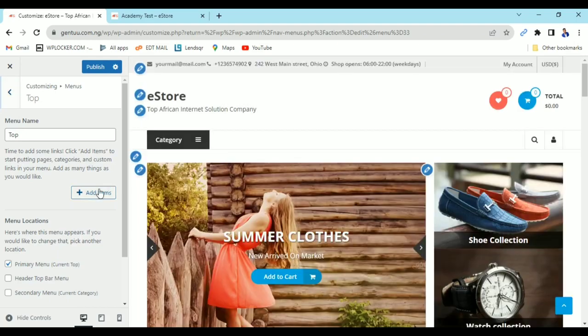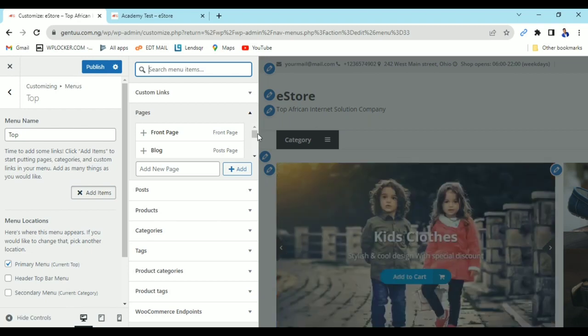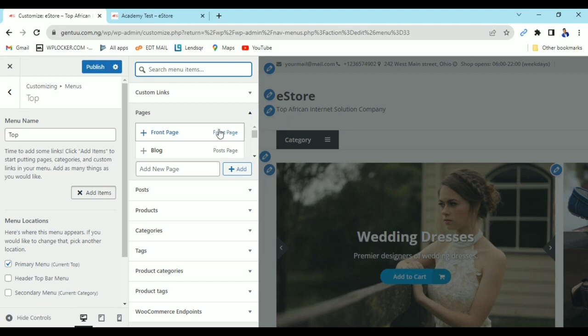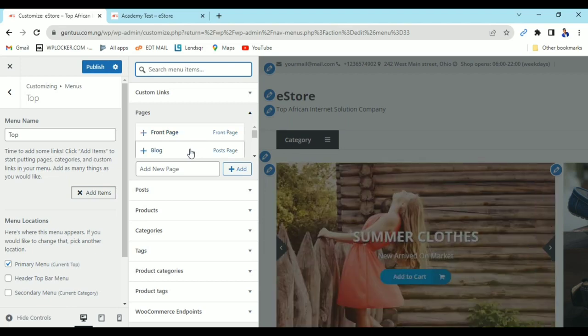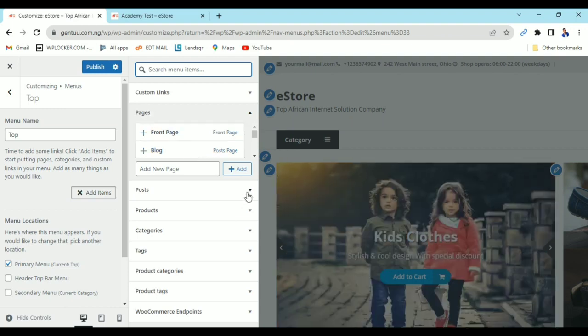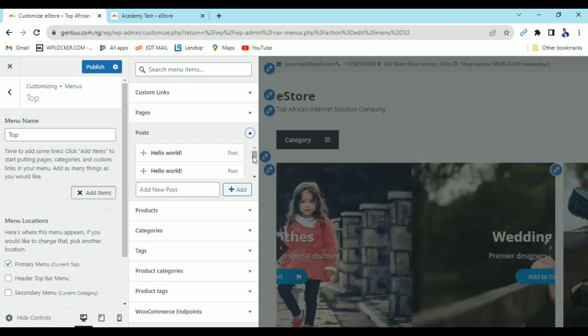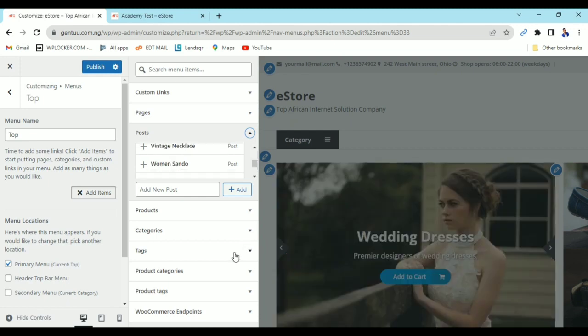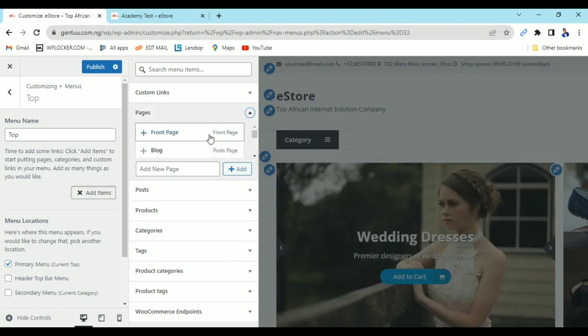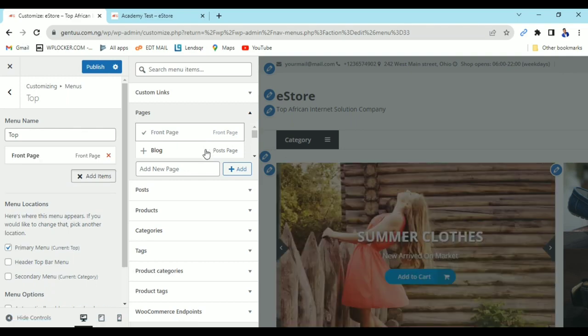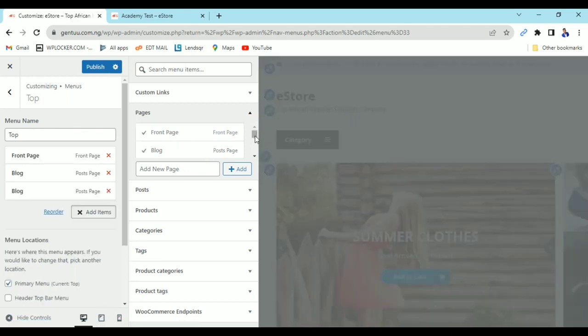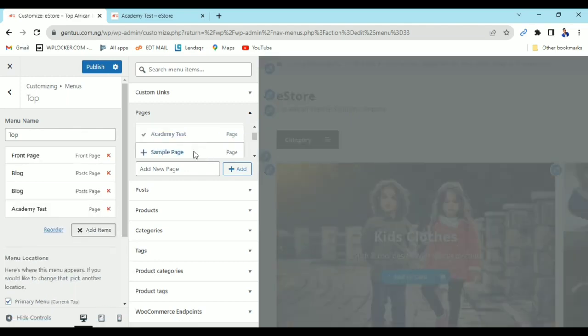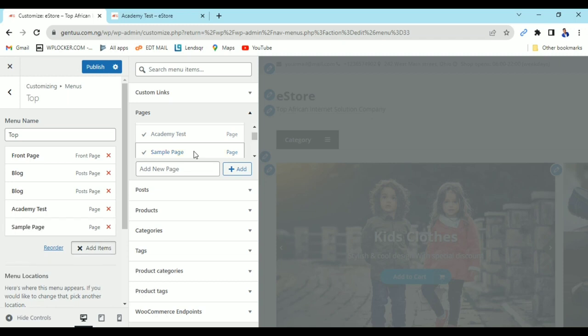Now I'm going to click on add menu. Then I can add menu to it. You can see these pages. You can also add posts to it. You can add categories. You can add whatever I want to add, but I just want to add pages to it. I'm going to add front end blog. I'm just going to add Academy. Simple. I'm just clicking for what you have here.